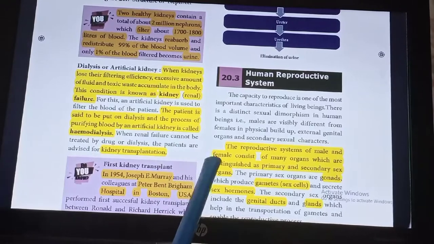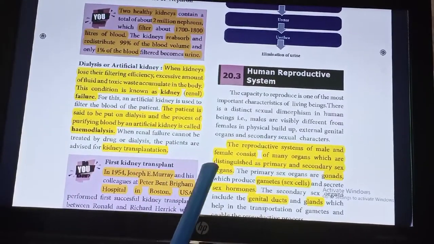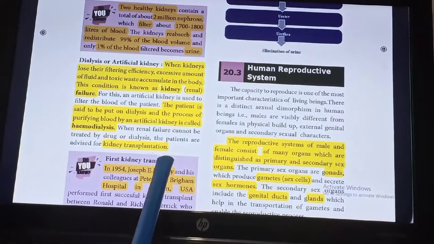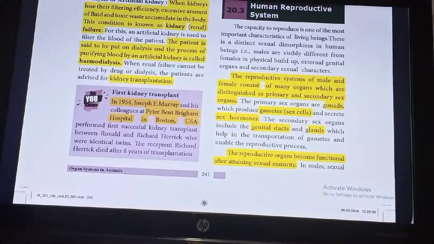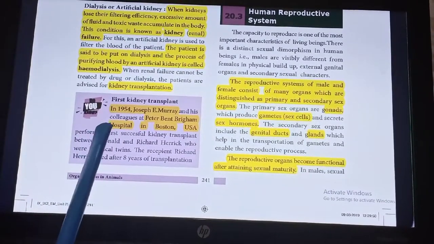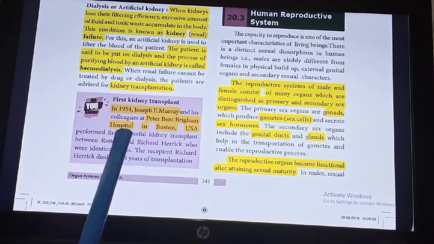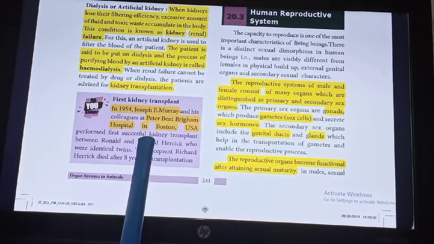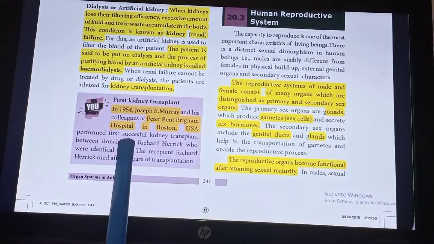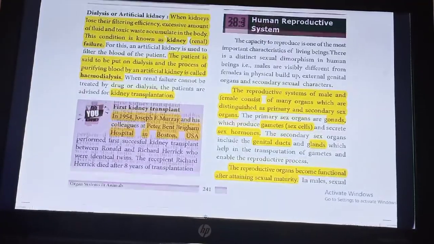When renal failure cannot be treated by drugs or dialysis, the patients are advised to undergo kidney transplantation. Do you know? The first kidney transplantation took place in 1954. Joseph E. Murray and his colleagues conducted this at Peter Bent Brigham Hospital in Boston, USA.